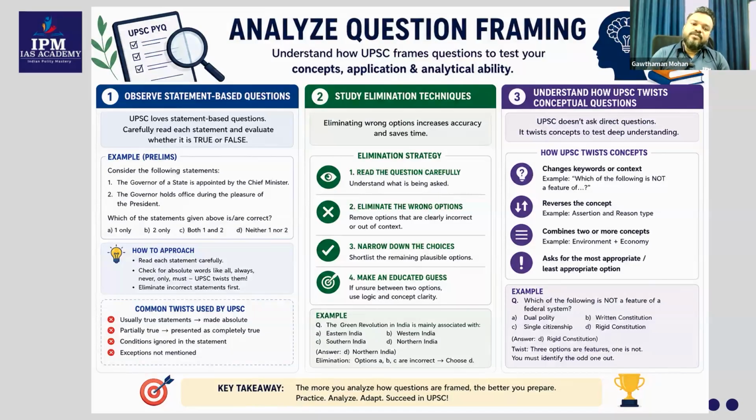If you are confused about these 2, then you may guess one answer also. There are chances for that. I'm not saying that you should not do that. Sometimes you have to do some guesswork also. Make an educated guess. That is, if unsure between 2 options, use logic and concept clarity. It will definitely come, because these are all related to practice. For 1 year, you are actually doing this. You're going through these kinds of topics, these kinds of discussions, these kinds of textbooks, materials, etc. So definitely that will be there in your brain.